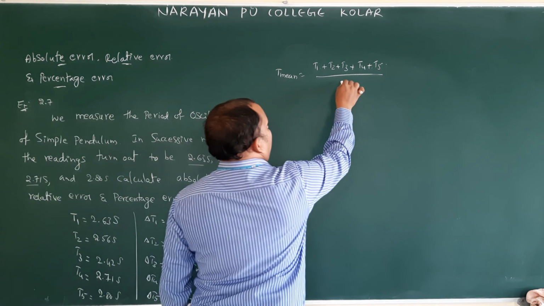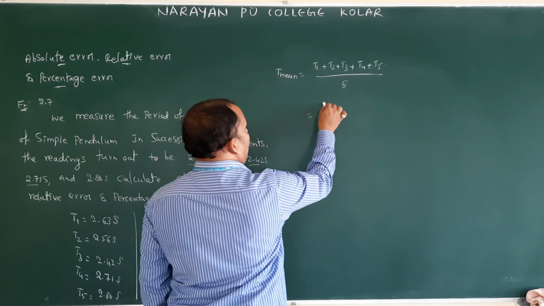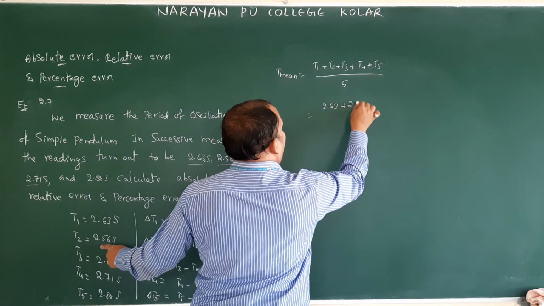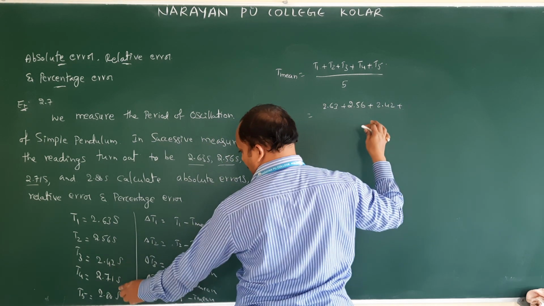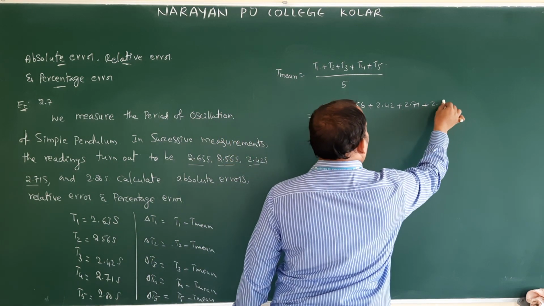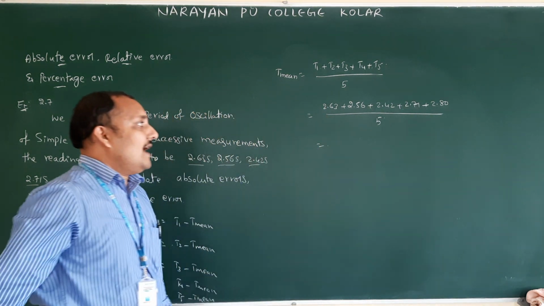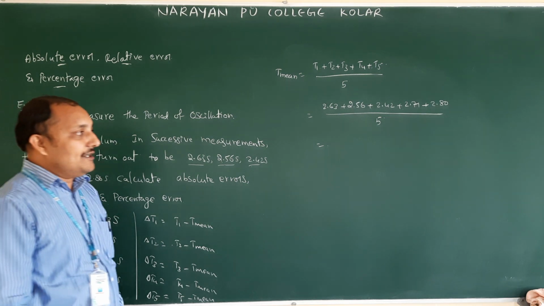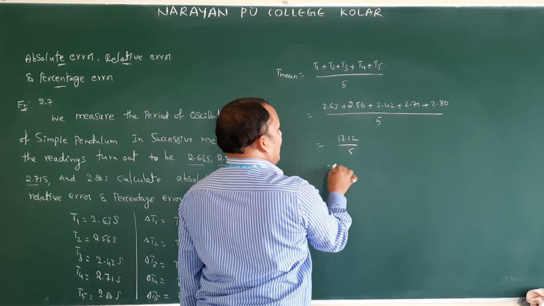So T1 is the first value 2.63, plus 2.56, plus 2.42, plus 2.71, plus 2.80, divided by 5. Add all those and you will get the numerator value. The value they gave here is 13.12, so 13.12 divided by 5.